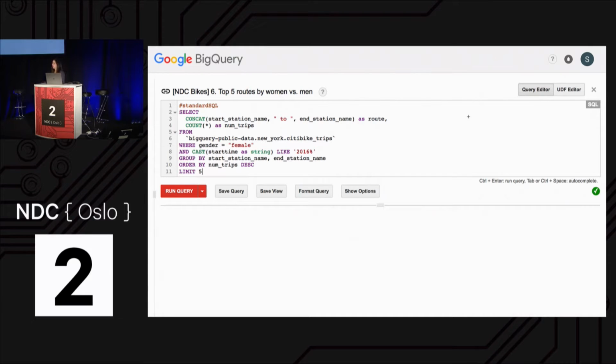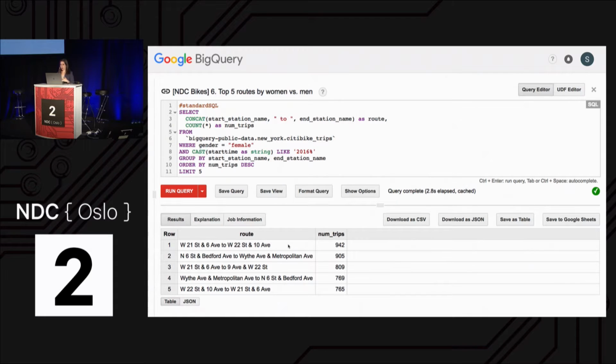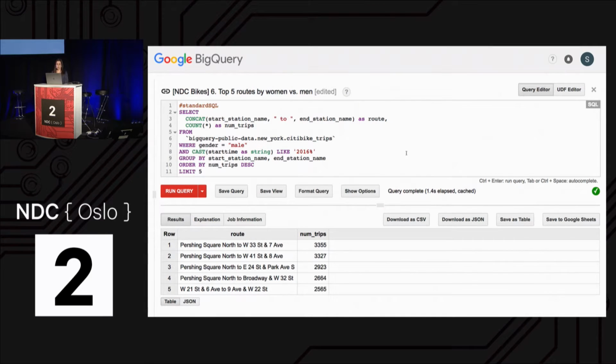And diving further into looking at routes by gender, I wanted to see, grouping by gender, what were the most common routes. So I looked at only 2016, and I first wanted to see the top 5 routes by women. So I get these routes here, and I wanted to compare this to the top 5 routes by men. Initially, I thought this would probably be very similar. I didn't expect very different usage patterns here, but if I run this query to look at the top 5 routes by men, you'll notice that they're completely different, which I thought was really interesting.